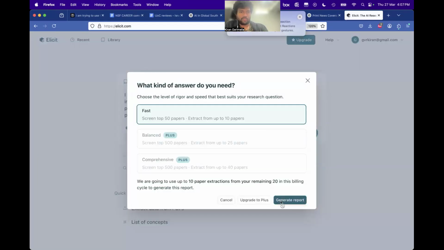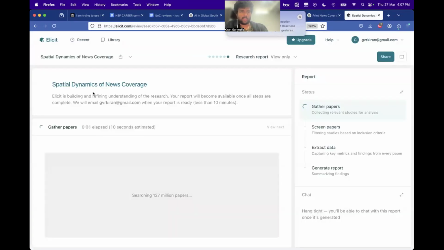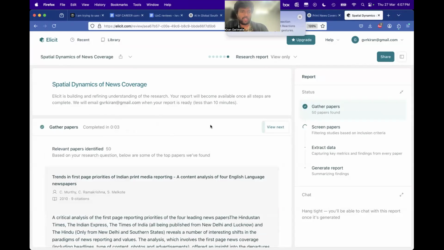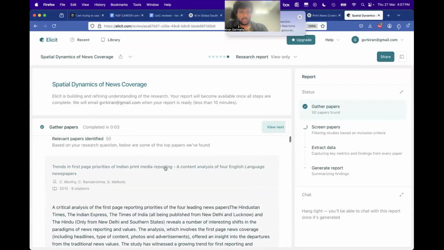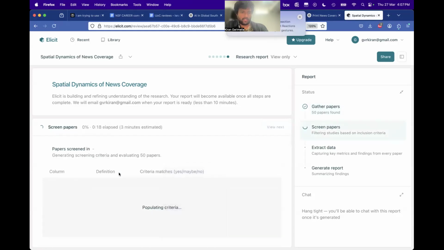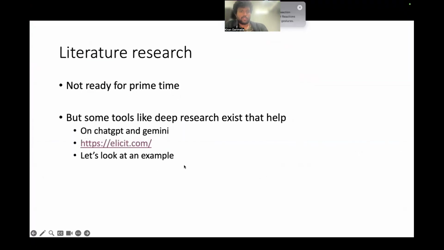Okay, so it says 50 papers. Okay, well, sure, why not? So it'll take 10 seconds, searching and looking for 50 papers for the free version. It did complete in like 3 seconds, and then it identified 50 papers. This is trends in varieties. Man, yeah, this is very, very relevant. This is exactly what I was looking for. So this helps us do this sort of task. This is quite good.